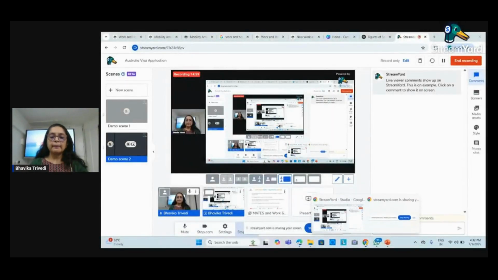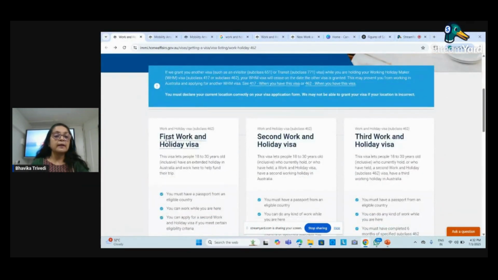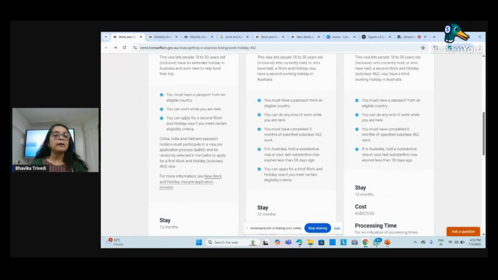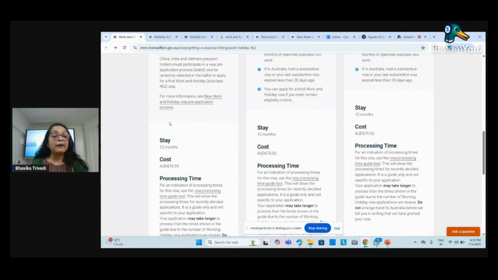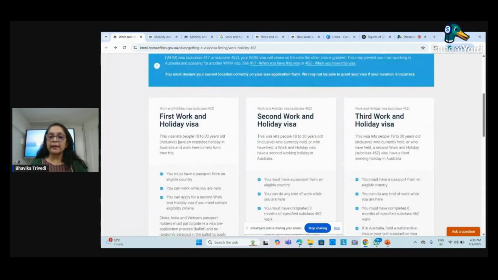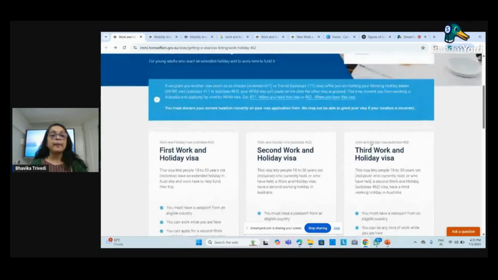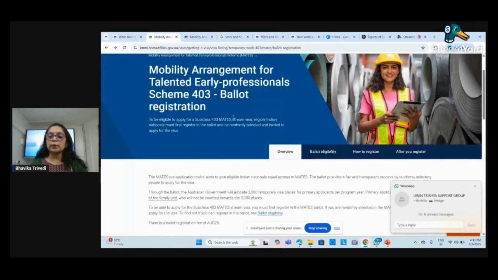So people, I am coming back on the page to take you to the sites. This page that I'm sharing tells you that the work and holiday visa, as I gave you the information, is for 1 year. All the criteria as I told you is given over here. You can note that after 1 year, you can apply for the second year and then you can proceed with the third year. So this is how your stay can be extended under the work and holiday visa. The subclass is mentioned over here. As you see, it is 462.